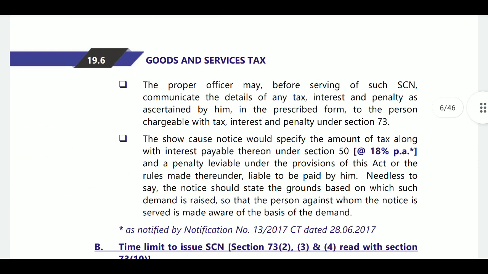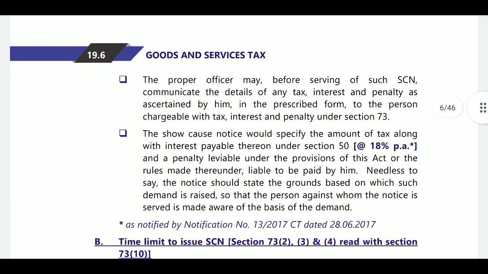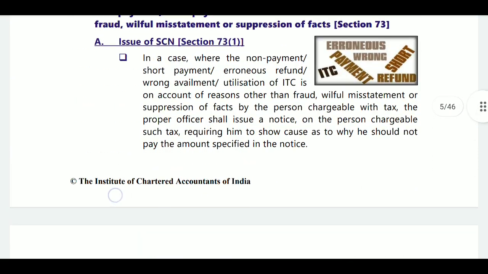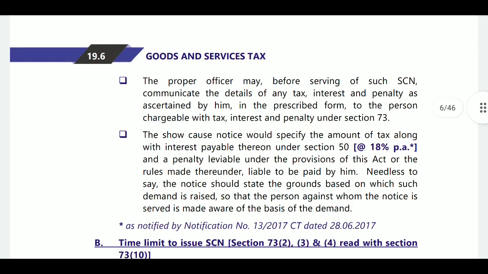The proper officer may issue it. Before serving such show cause notice, he communicates the details of tax, interest, and penalty as ascertained by him, in the prescribed form, to the person chargeable to tax, interest, or penalty.